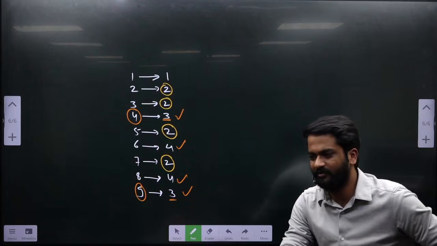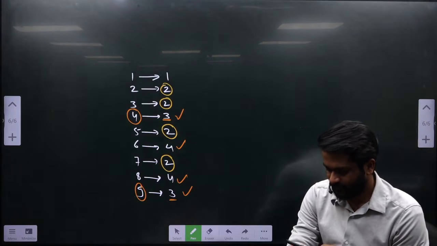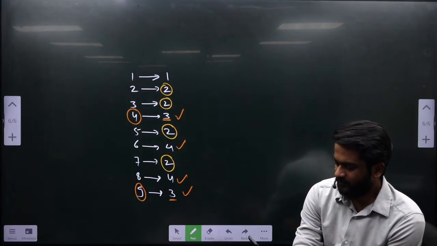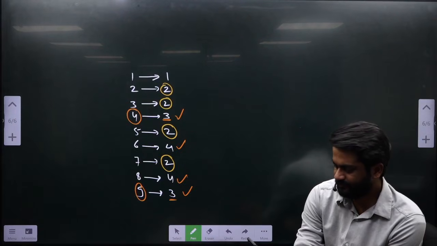Write a question for me now. Find the sum of the lowest odd composite number and the highest even prime number below 100.